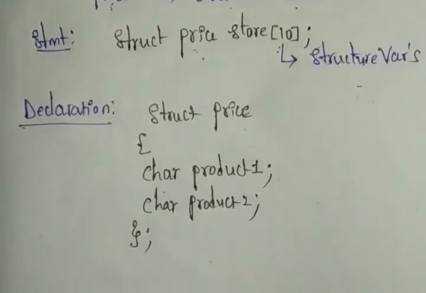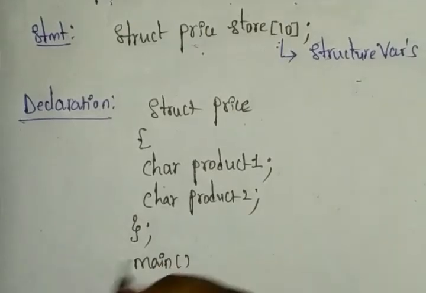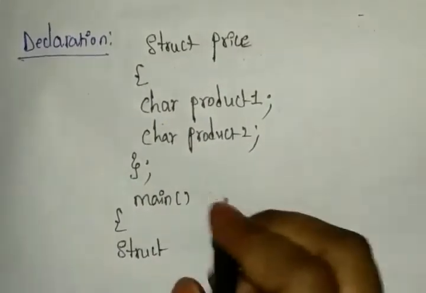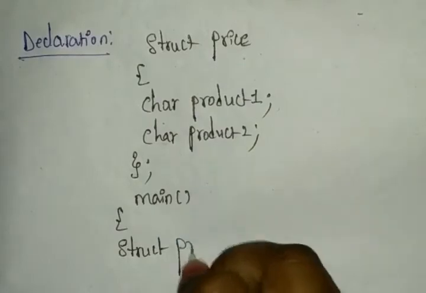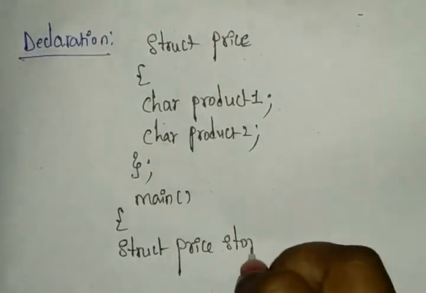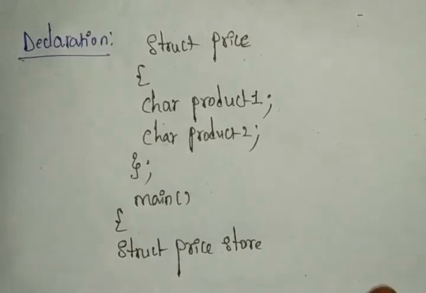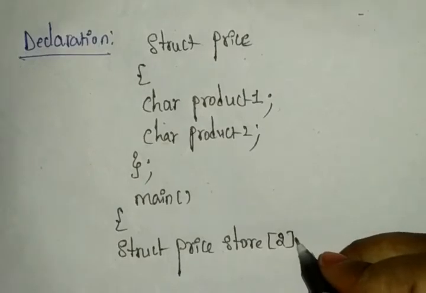Then start the main function. Once you have started the main function, you can write struct price, whatever statement we have given. Struct price store, we gave the statement like this, right? In that we took the size as 10. Instead of 10, I am choosing 2, because if you need to write 10 times, it will vary a lot. So for that case I am writing only 2.